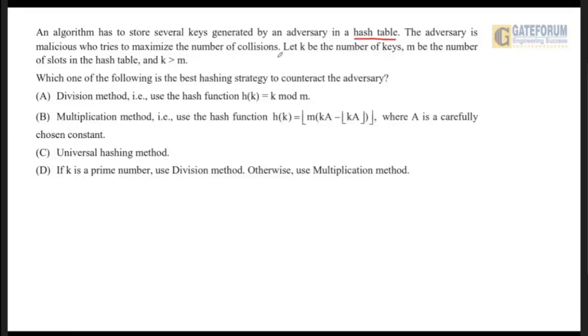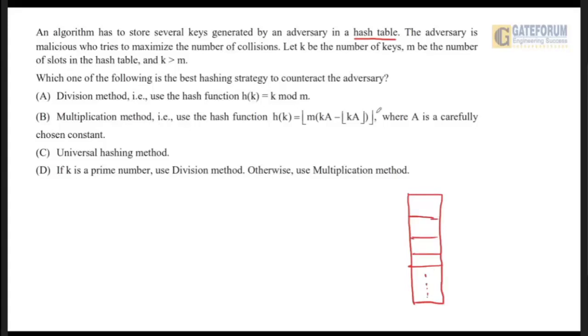Let k be the number of keys, n be the number of slots in the hash table, and k is greater than n, meaning the number of keys is greater than the number of slots. Now it is asking which one of the following is the best hashing strategy to counteract the adversary. So we know that in a hash table there are, suppose, various slots.